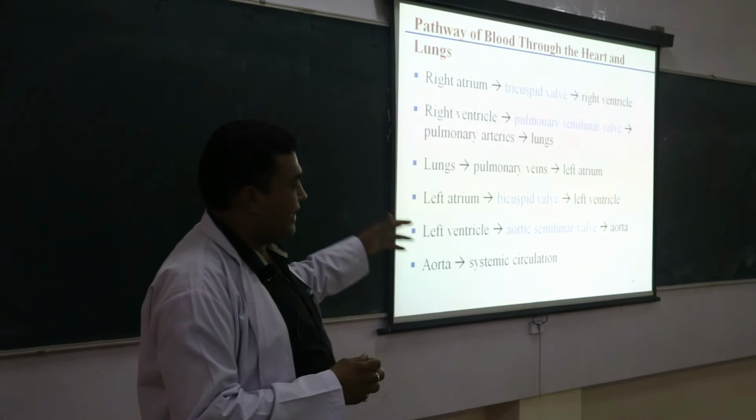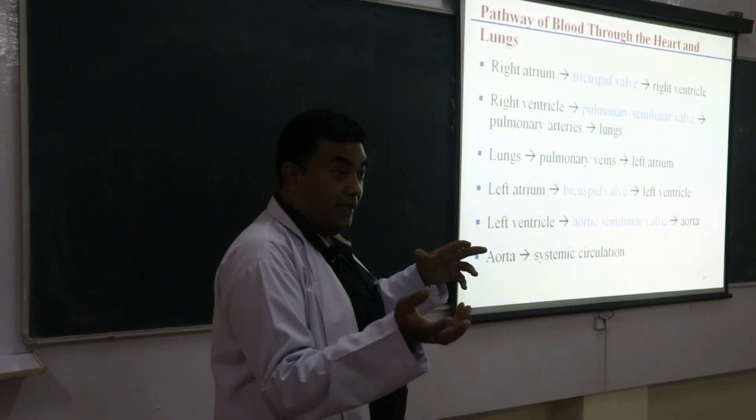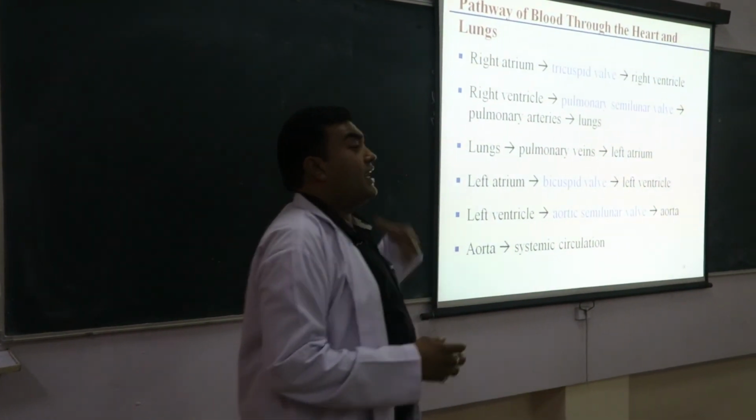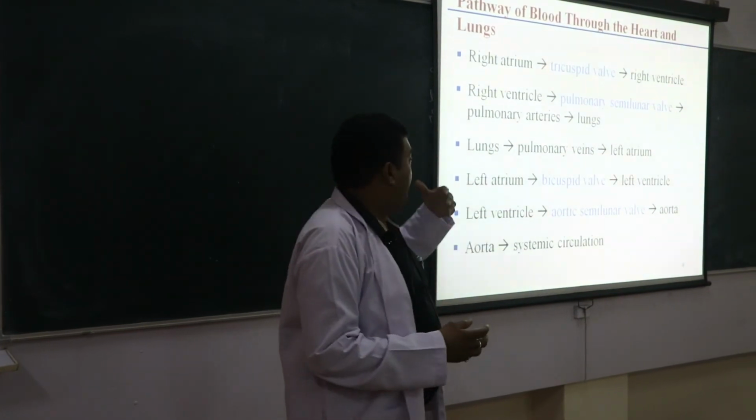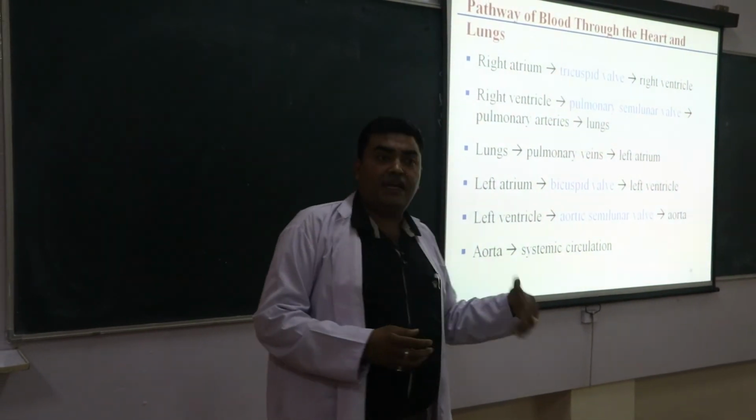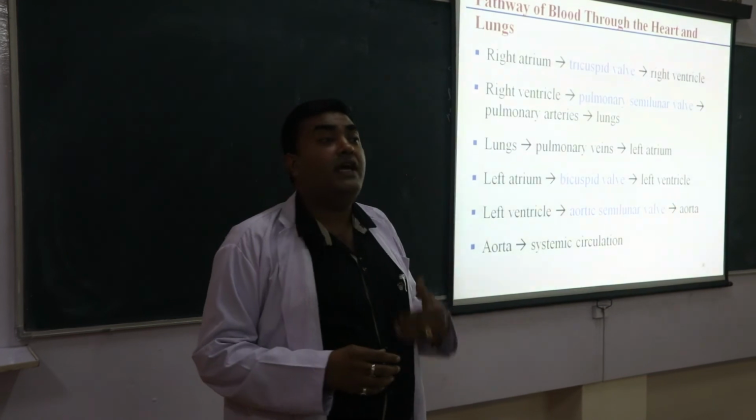Then the left lung and right lung ultimately bring this oxygenated blood to the left atrium of the heart. From the left atrium, the blood reaches the left ventricle. From the left ventricle, it goes to the aorta.